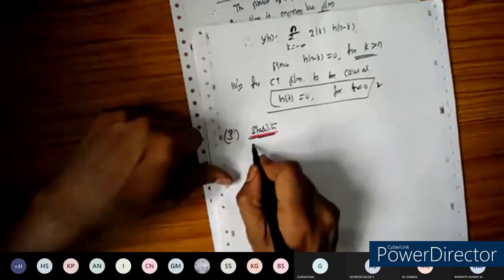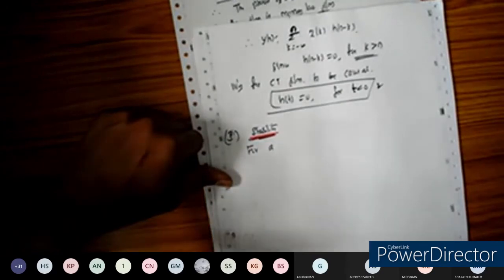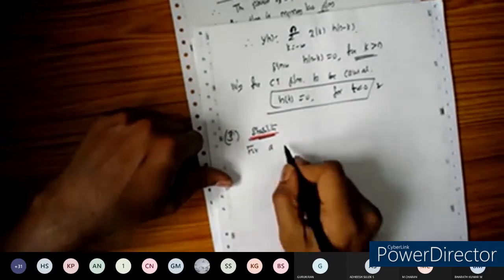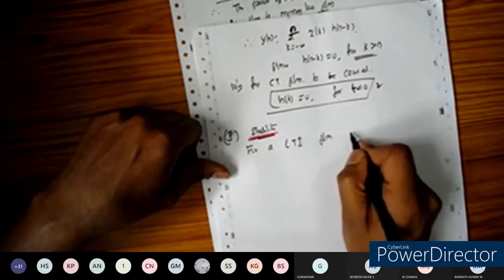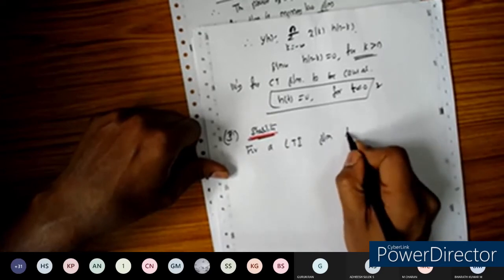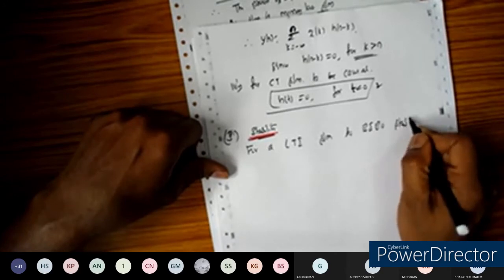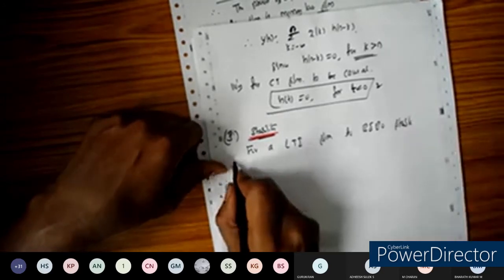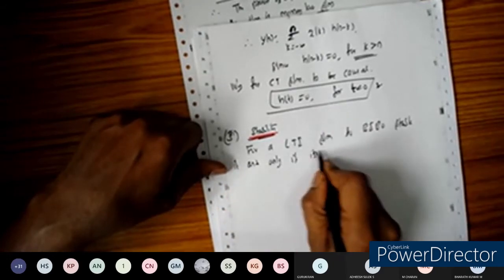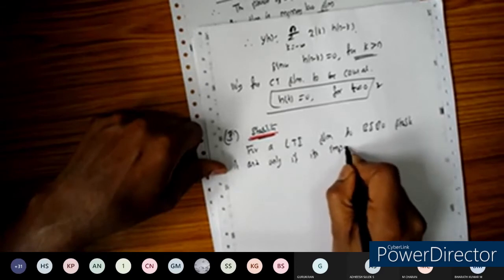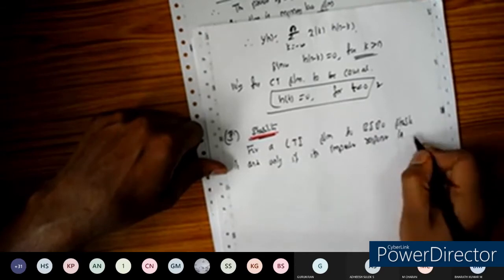For a linear time invariant system, that is an LTI system, to be bounded input, bounded output stable, BIBO stable, which we have already seen, if and only if its impulse response is absolutely summable.